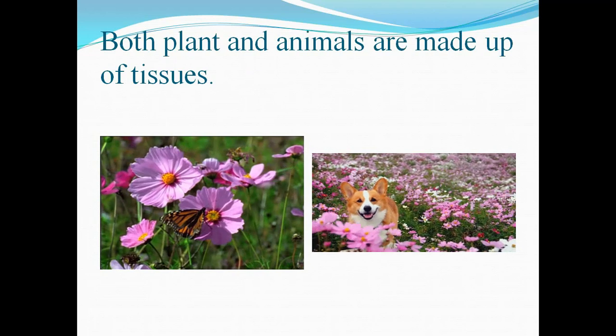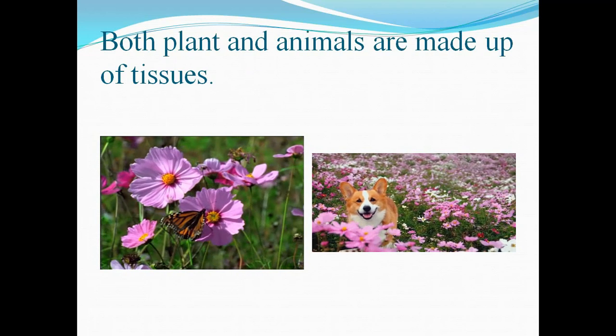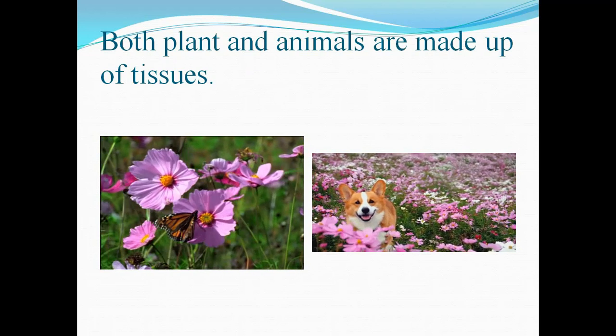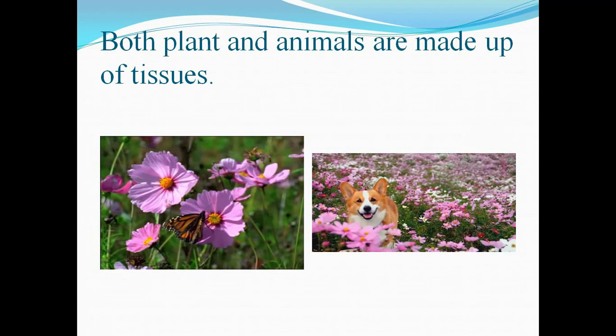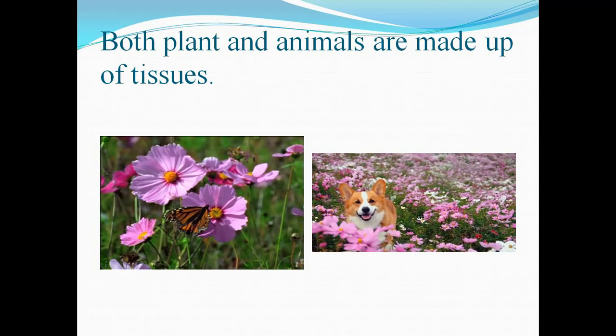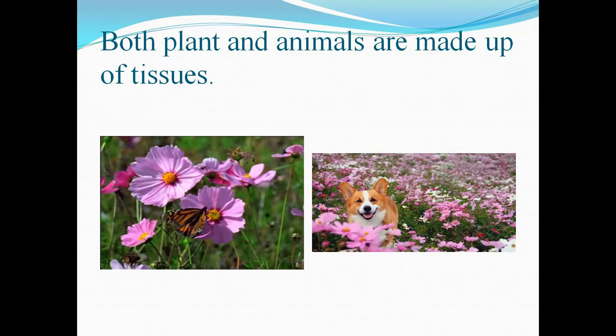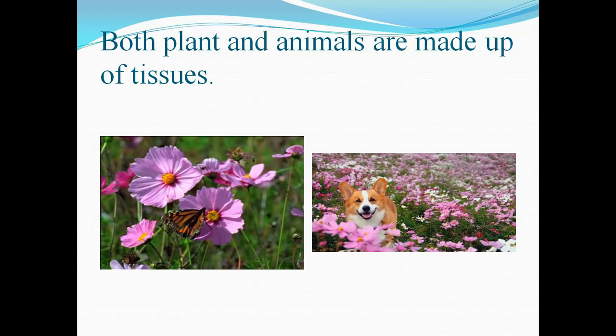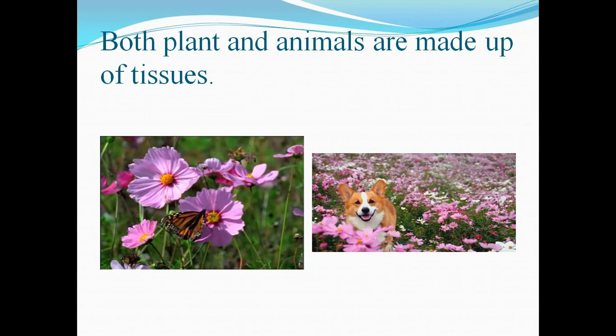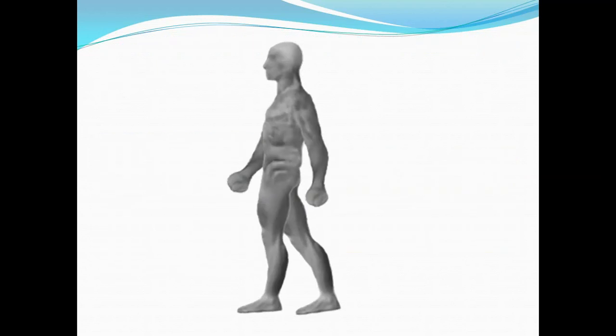Remember, unicellular organisms are made of only a single cell. A single cell cannot make up a tissue, right? Because tissue is a group of similar cells. Many similar cells group together and make up a tissue.